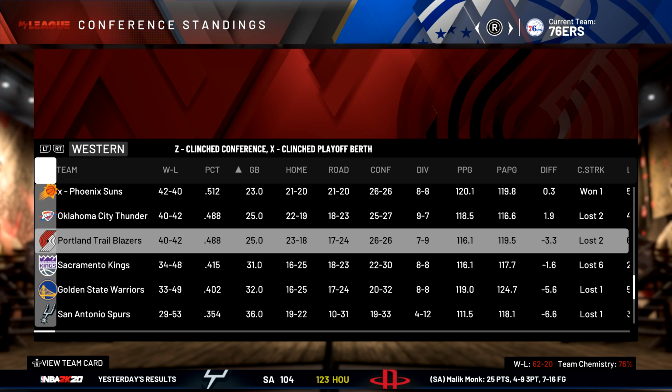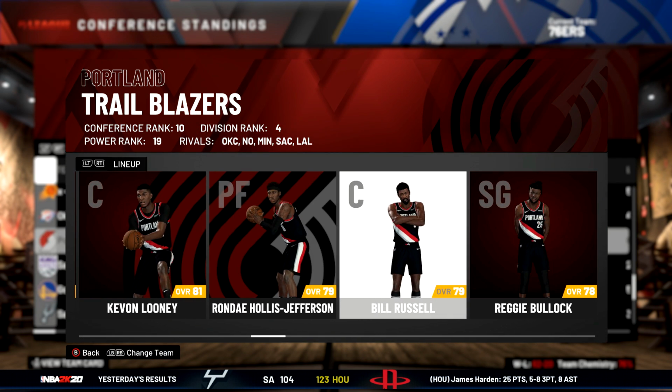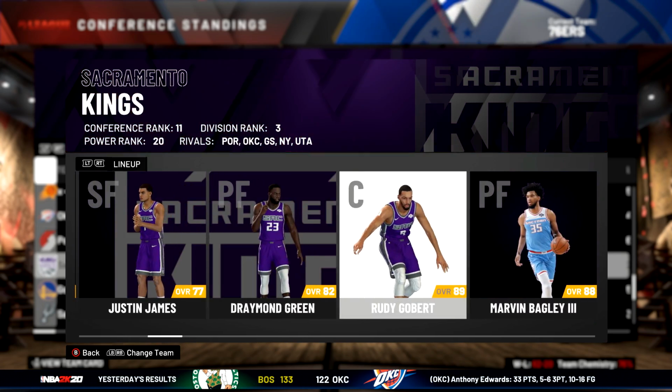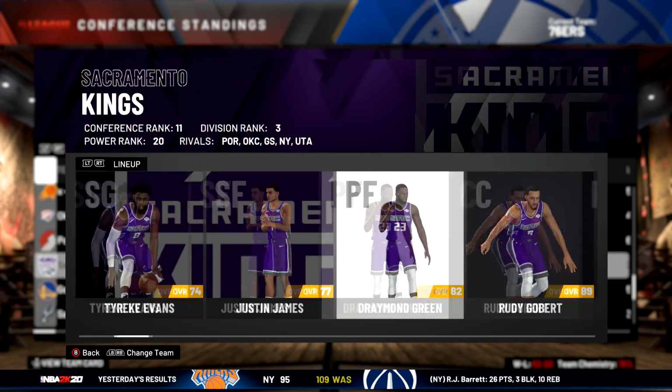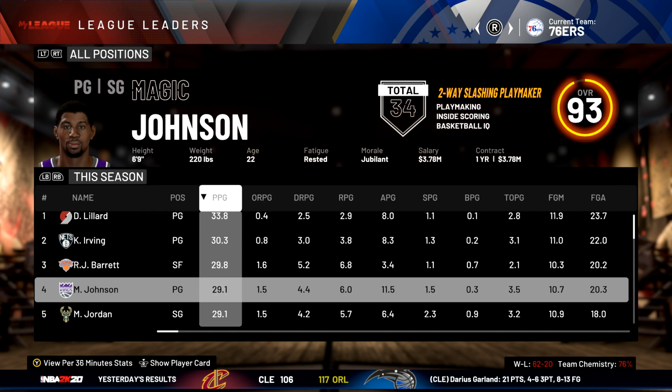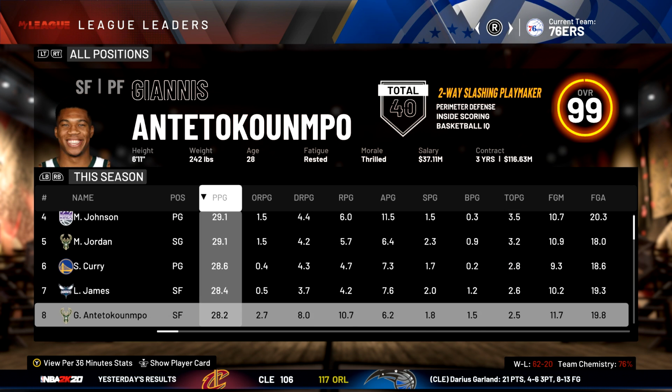Magic Johnson and Bill Russell both not making it. Bill Russell still a backup for the Trailblazers, but he is doing better. And Magic Johnson, I mean, his team's pretty solid. They're just not making playoffs right now. Checking out our stats, Magic Johnson 4th in scoring with 29.1. He actually kind of ties with MJ right there, who gets 5th.